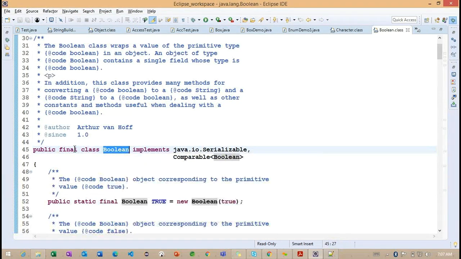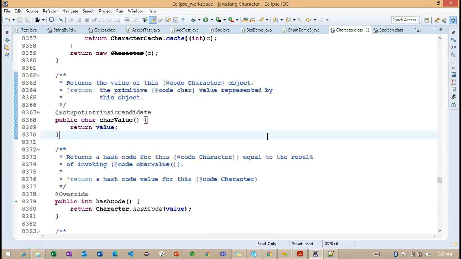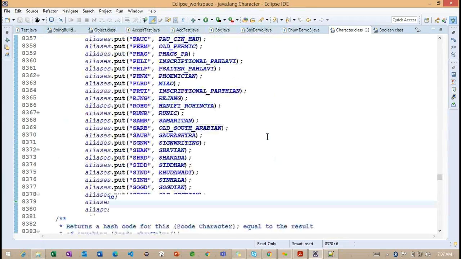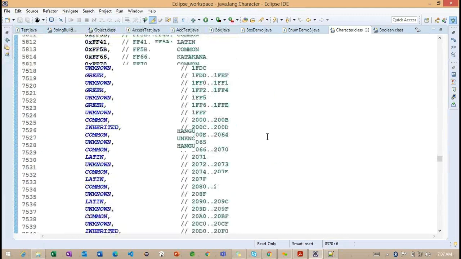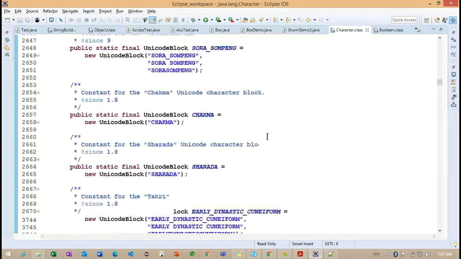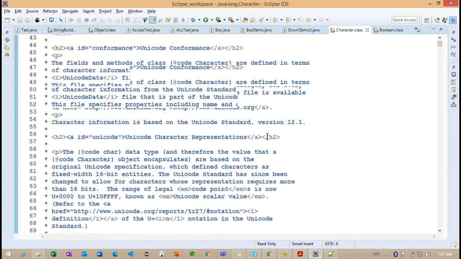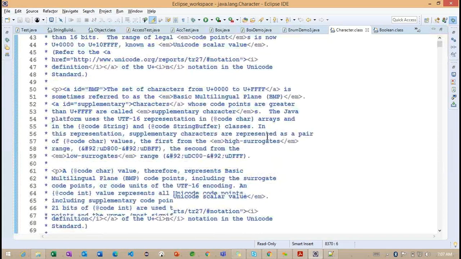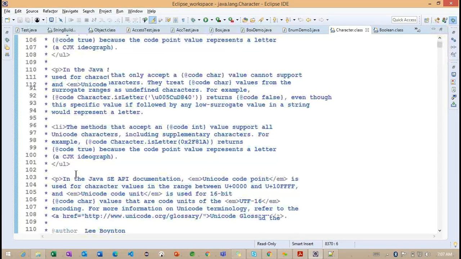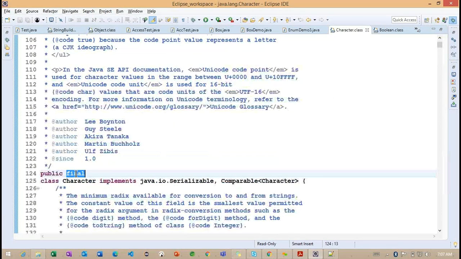Now observe here. This is the Boolean class. If you observe, this is a final class. Now what you can do, we need to check with the Character class. Character is also a final class. You can observe, public final class. When we are making a class final, what are the restrictions we are going to have?